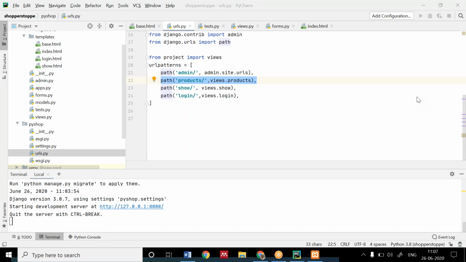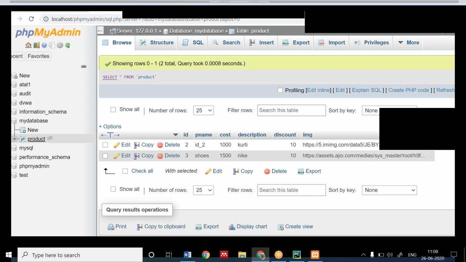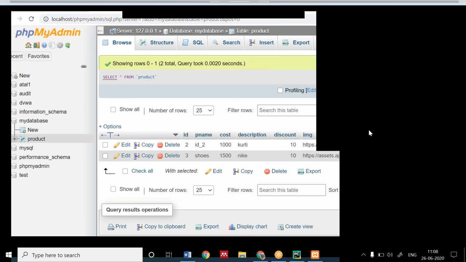So you can see that authentication is being provided by Django itself. We don't have to use another language or other tools for that. That's why Instagram also uses the Django framework. So you have to describe the URL pattern of path and then run the server. Run the server and try it; after running the server, you are getting this form. When you add details, go to the product table and check whether your product is being added in your table or not. Do this much.